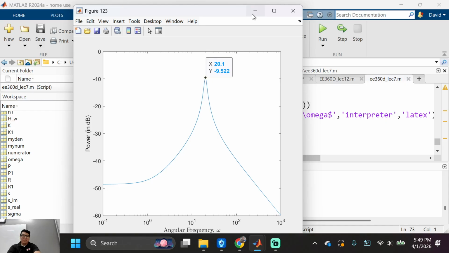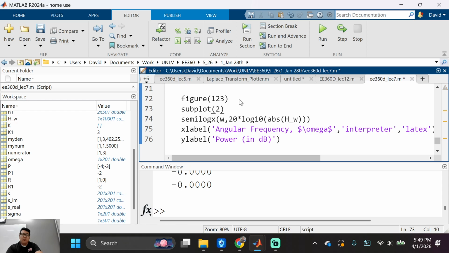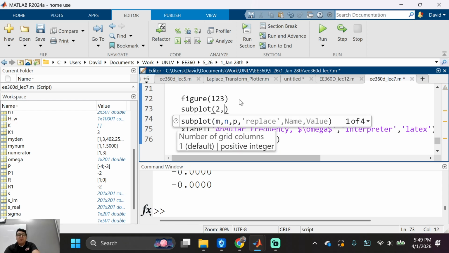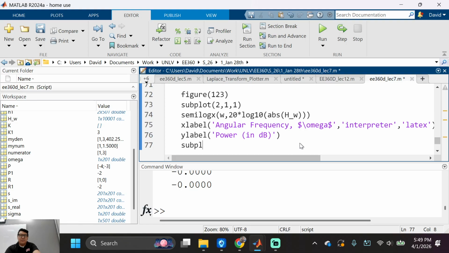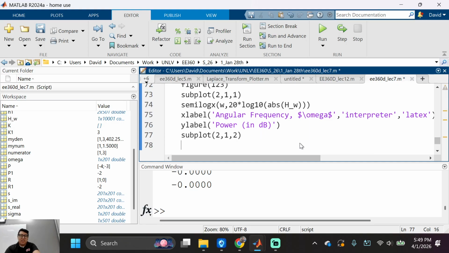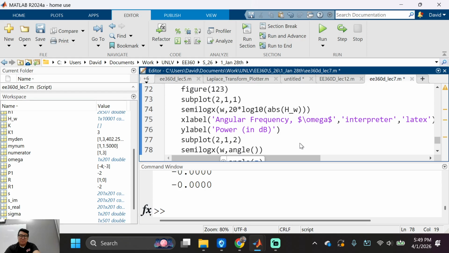You guys excited? Watch this. Plot 1. Subplot, we need 2 rows with 1 column in position 1, okay? And then I'm going to do subplot 2 rows, 1 column in the second position, semi-log x omega, and then it's the angle. So you know what I'm going to do? Angle, what do you call it? H omega? There we go. Think that should work? Let's see what happens.